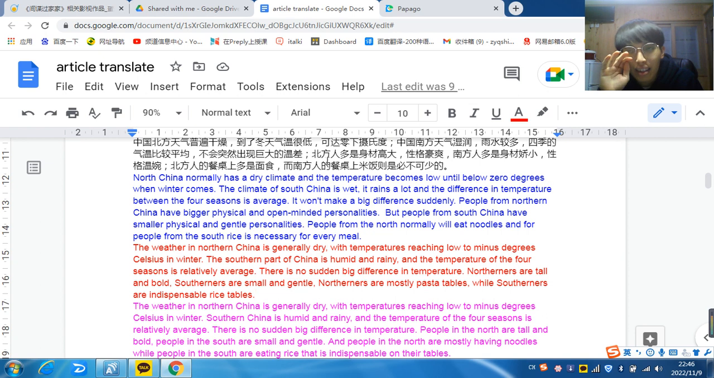I didn't say the people in the south are not good, but the people in the south are smaller than the people in the north. They have a smaller physique, and they are more gentle. For people in the south, when they cook, they will design the food like really cute things, or really good looking design on their food.